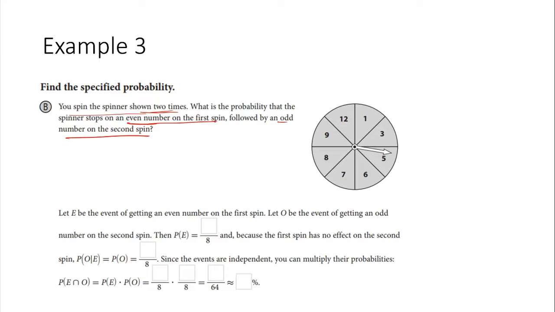Let E be the event of getting an even number on the first spin. Let O be the event of getting an odd number on the second spin. So the probability of getting an even number: how many even numbers do we have? Let's see, even numbers.